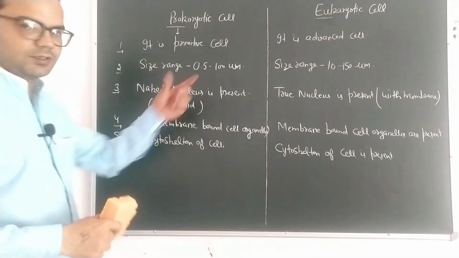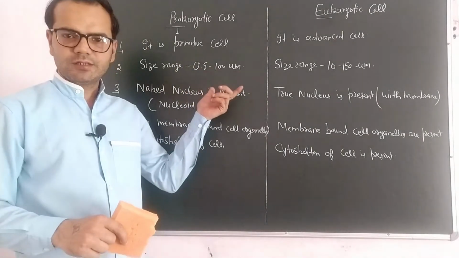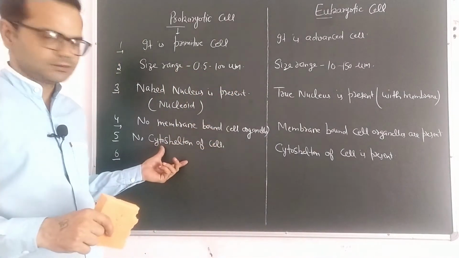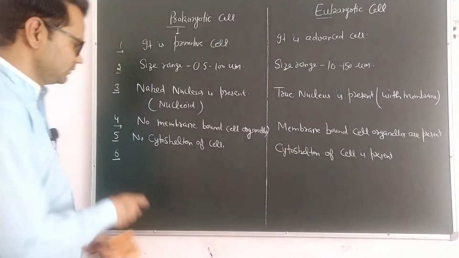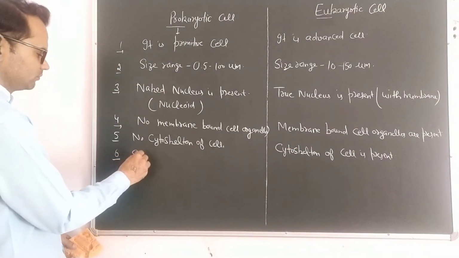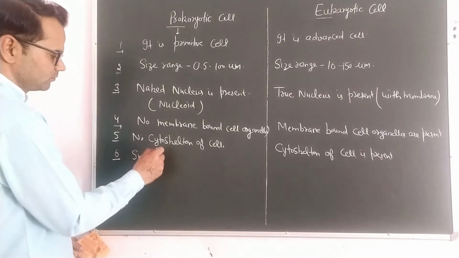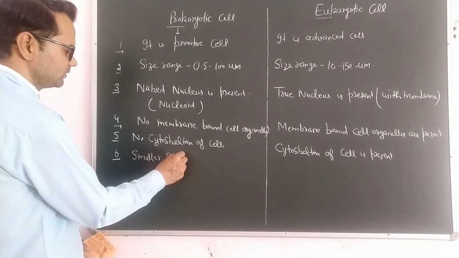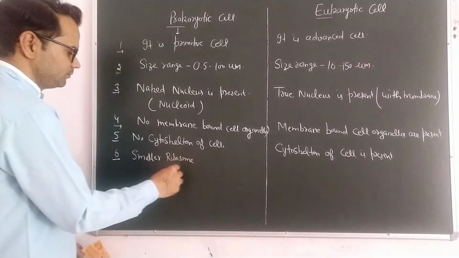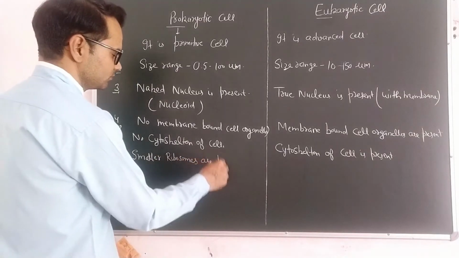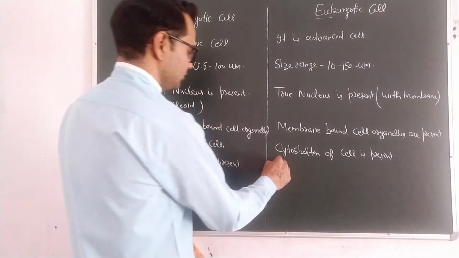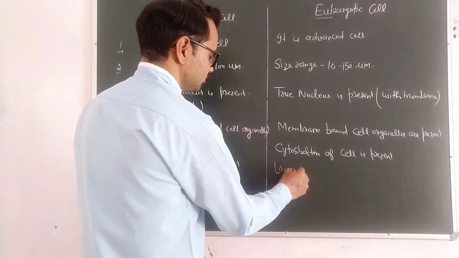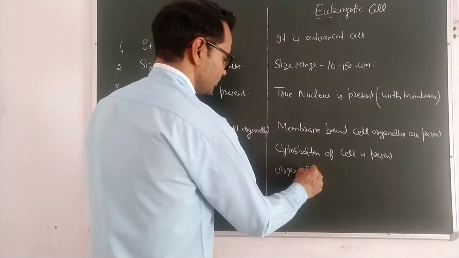Prokaryotic cell and eukaryotic cell both have ribosomes, but smaller ribosomes are present here, and here larger ribosomes are present. Smaller ribosomes are present in prokaryotic cell. In eukaryotic cell, larger ribosomes are present.